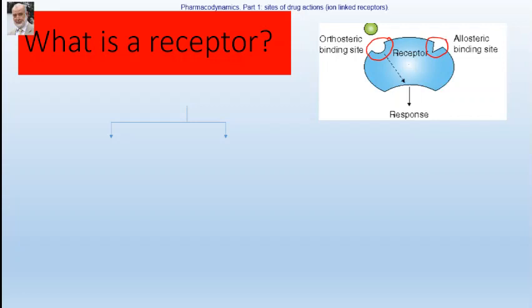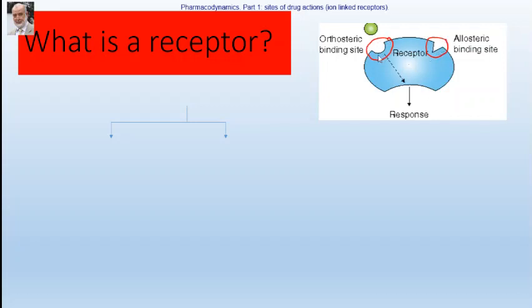Okay? Now, there are generally two different binding sites. One binding site is known as orthosteric binding site. The other binding site is known as allosteric binding site. There is a difference between these two binding sites.